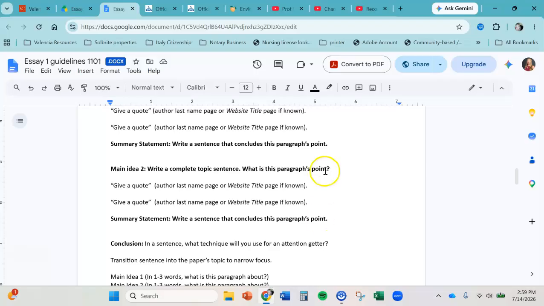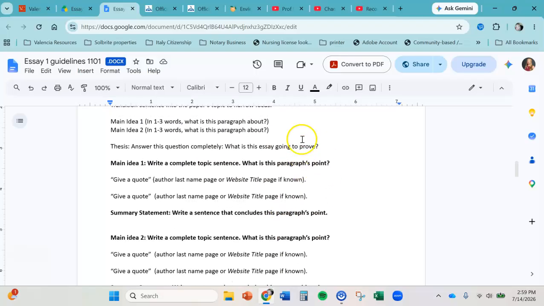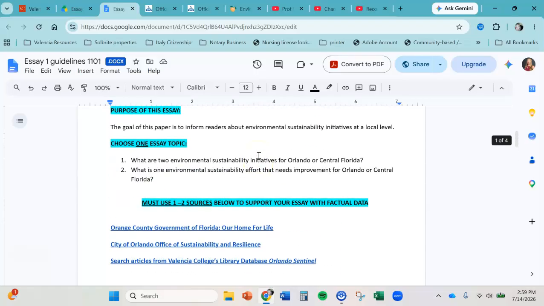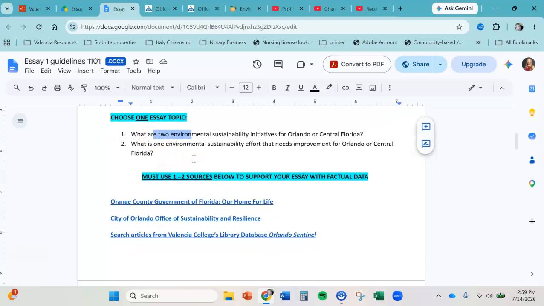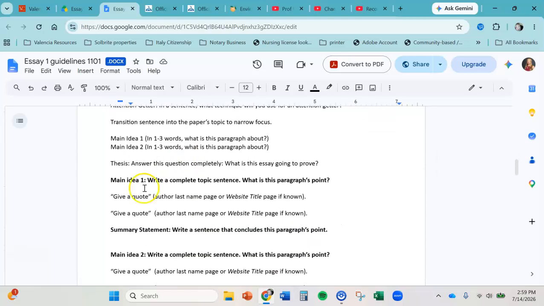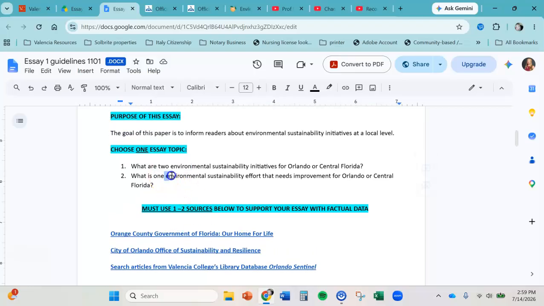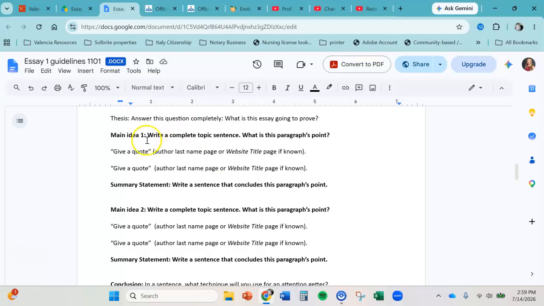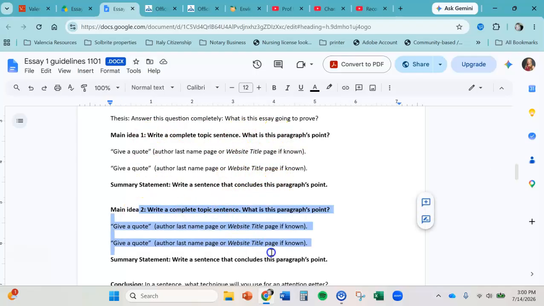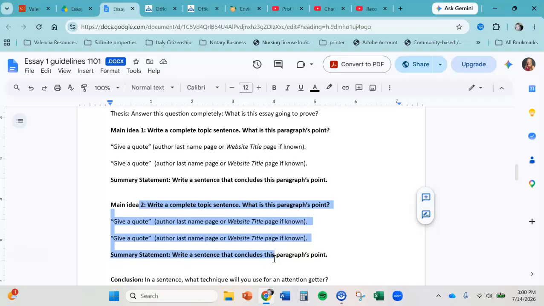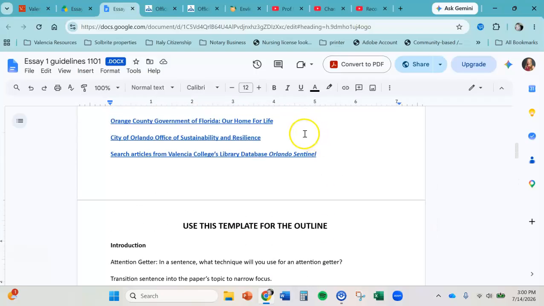And then notice that there's 2 main ideas. So if you're doing essay number 1, obviously if you're doing 2 initiatives, main idea 1 will be on 1 initiative, main idea 2 will be on the second initiative. If you choose essay number 2 on 1 sustainability effort, then main idea 1 will be on that effort, that initiative, and main idea 2 will be on how they should be improving it. And that would probably come from the database article.